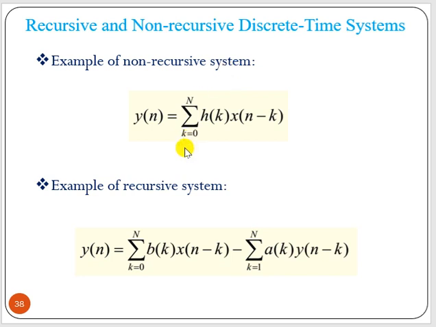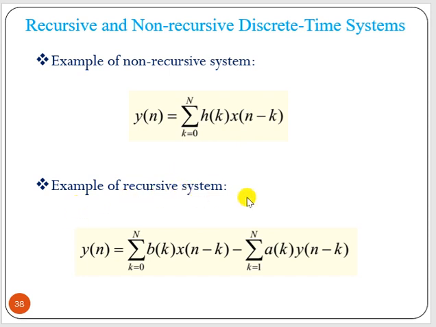So as an example of a non-recursive system, you can see here the summation from 0 to n of h(k) x(n minus k). In this case, this is a causal system, sum from 0 to n, and this is also a non-recursive system. Why? Because there is no past output, only the past input values x(n minus k), and the present input x(n) when k equals 0, multiplied with the impulse response value.